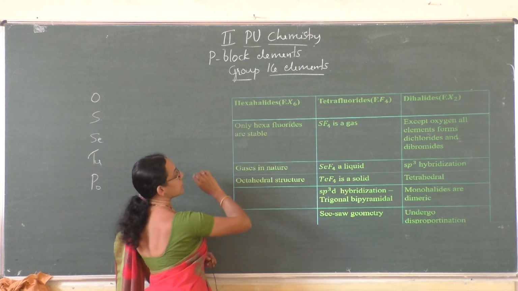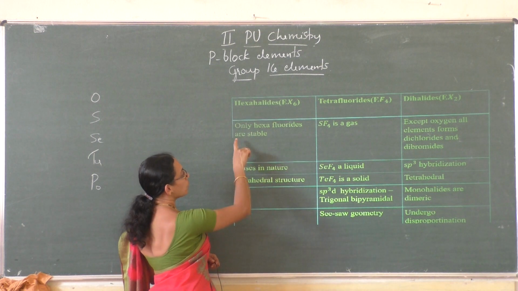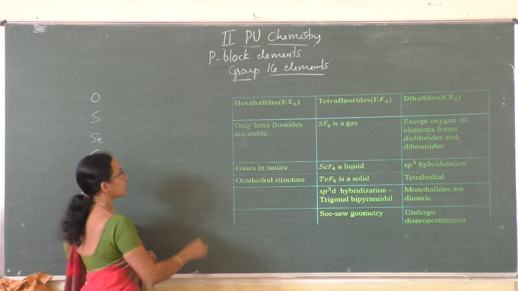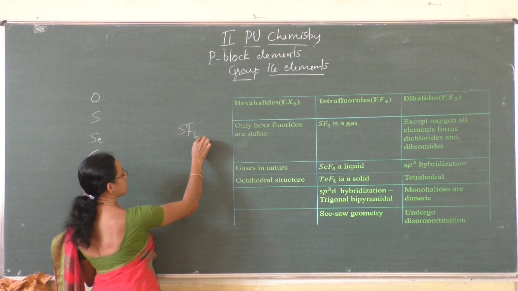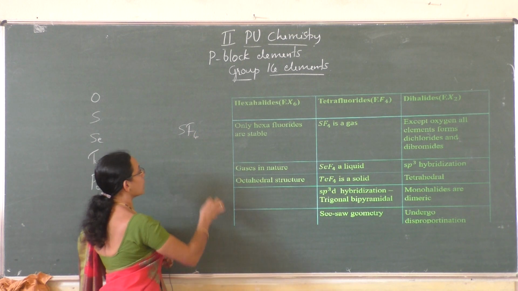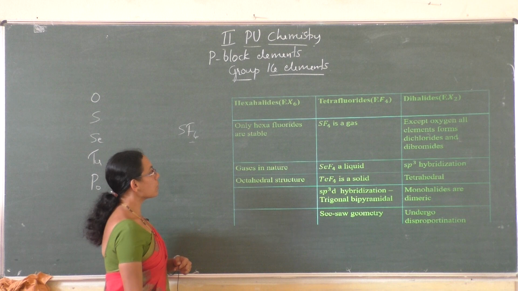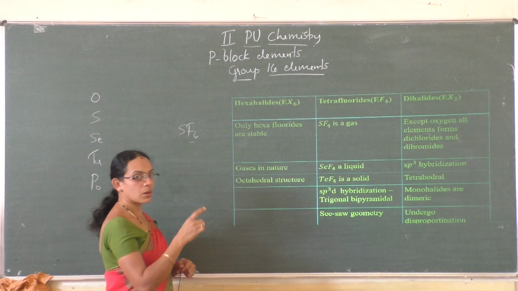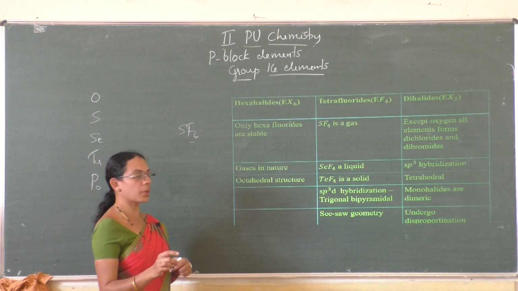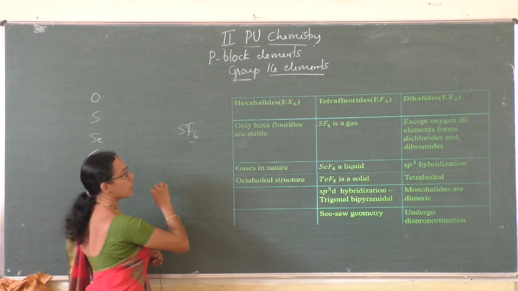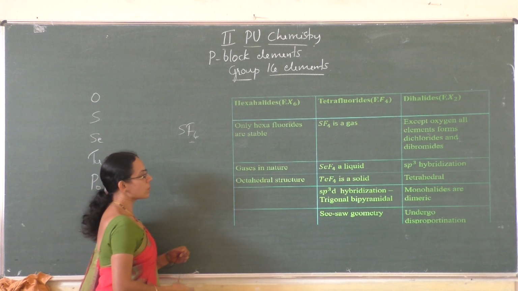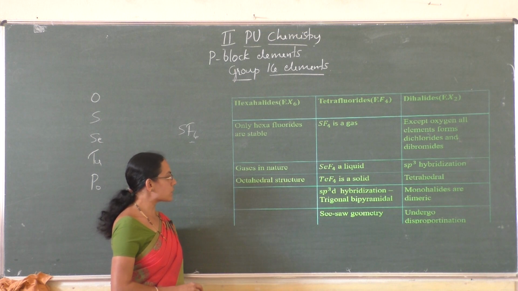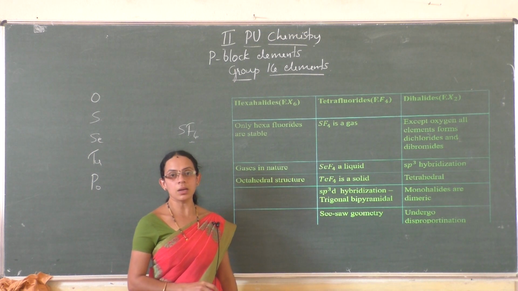In hexahalides of the type ES6, only hexafluorides are stable. For example, SF6, sulfur hexafluoride. So here only hexafluorides are stable. If you compare hexachlorides, hexabromides and hexaiodides, only hexafluorides are stable, and all the hexafluorides are gaseous in nature. They have octahedral structure.